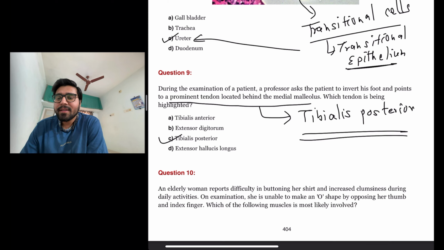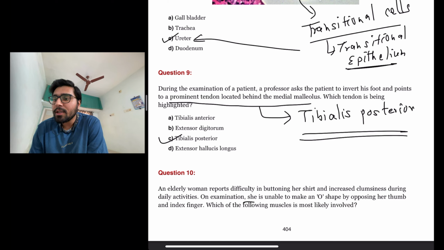Okay. The next question is an elderly woman reports difficulty in buttoning her shirt and increased clumsiness during daily activities. On examination, she is unable to make O shape by opposing her thumb and index finger. Which of the following muscles is most likely involved?